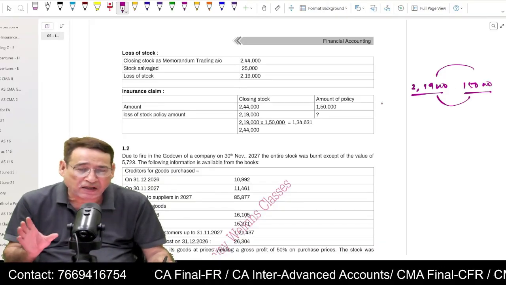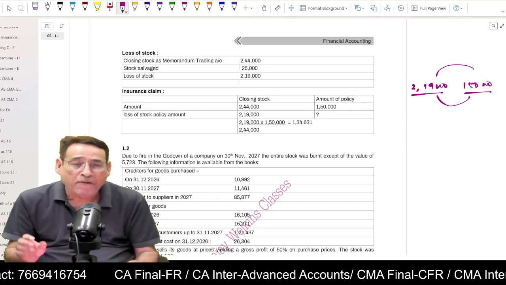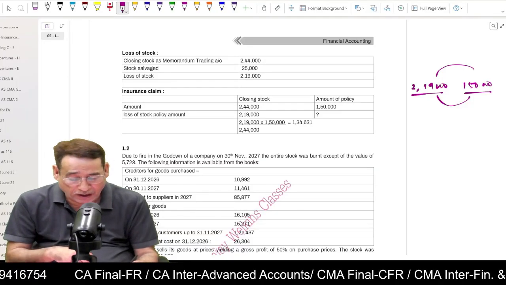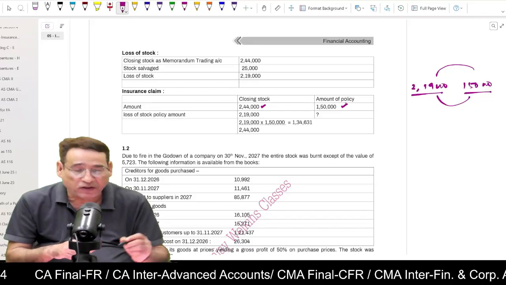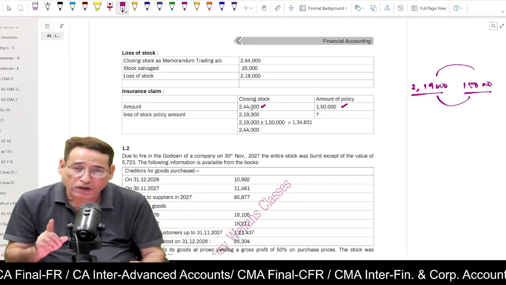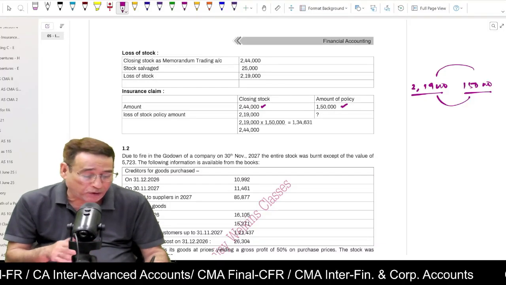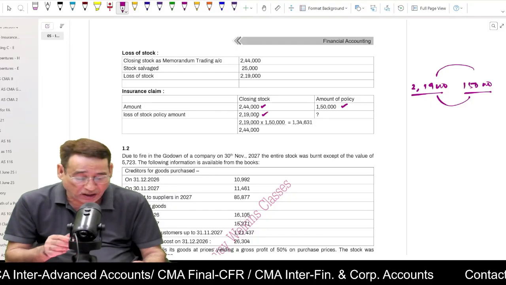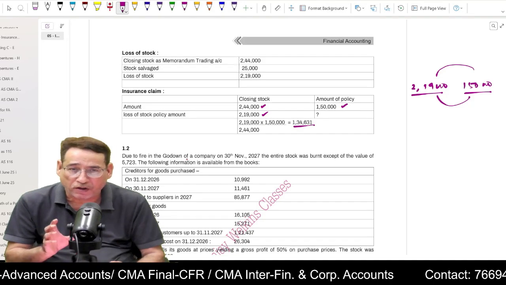But unless it is specifically given, we shall always presume that there is an average clause. And when there is an average clause, in order to compute the amount of claim, first of all we will write the amount of closing stock, and then we will take into account the policy amount. It means for 2,44,000 worth of stock, we have taken a policy amount of 1,50,000. So what will be the amount of policy amount against the loss of 2,19,000? So now you are in a position to compute your loss. Is it clear to you?